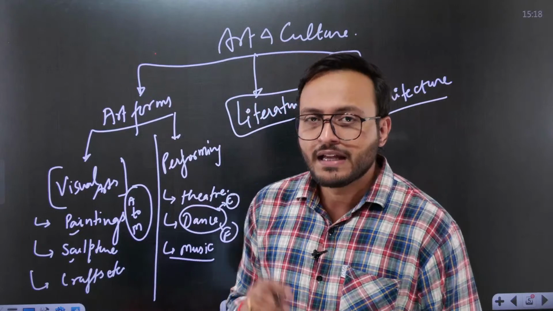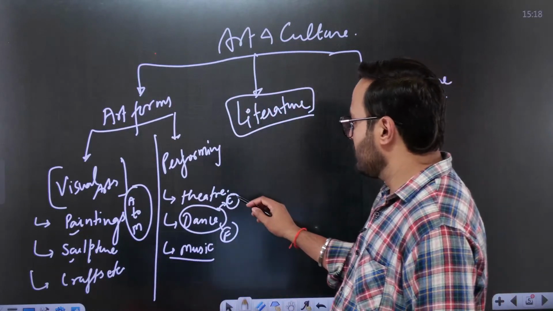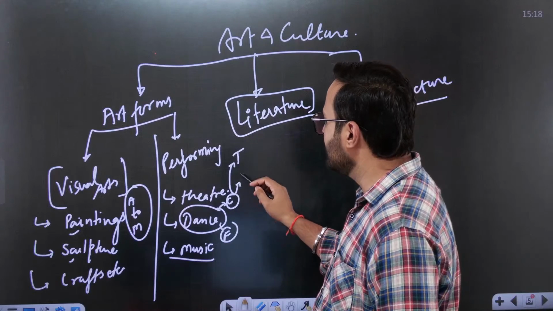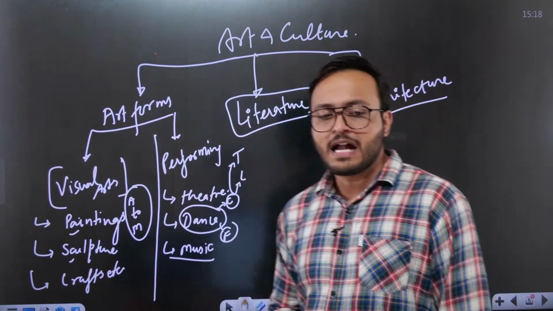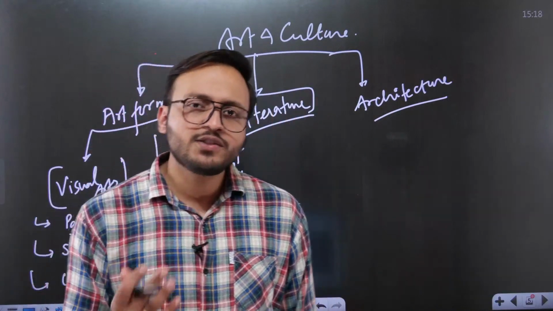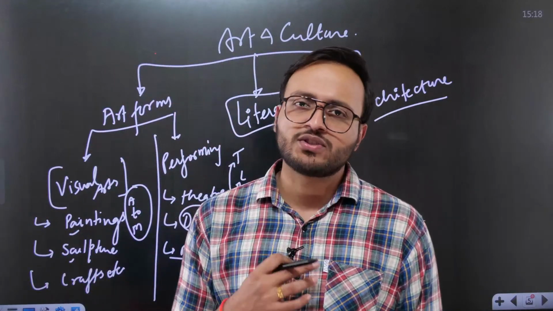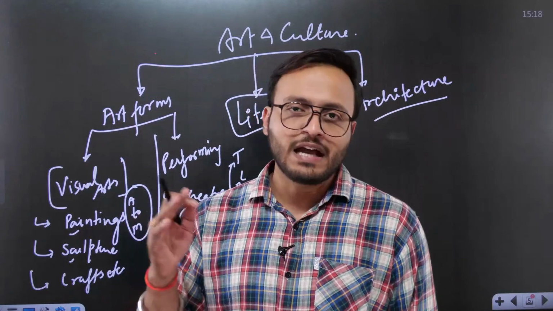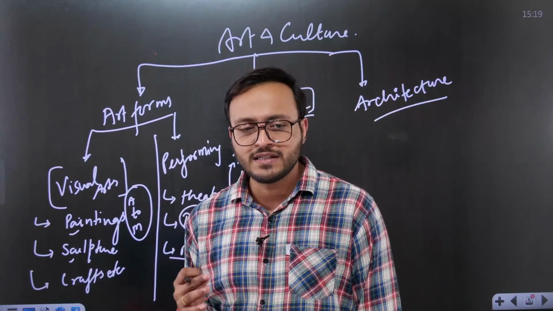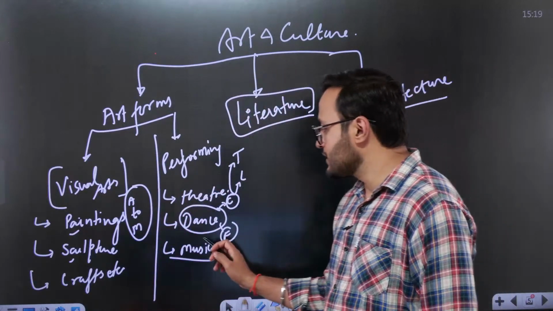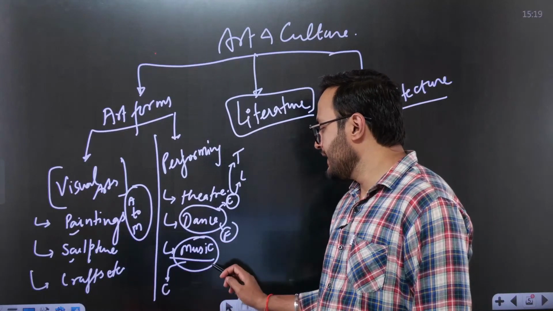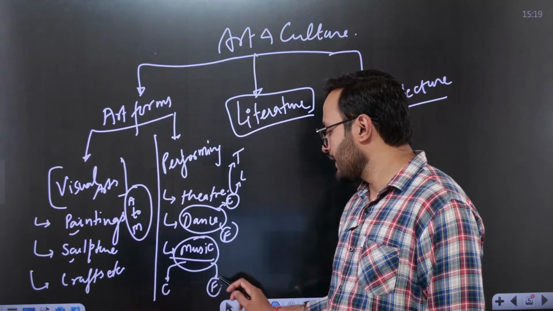For example, in classical dances, we have two different types of elements, the Tandav element and the Lasya element. So here you need to have a comprehensive understanding about the dimensions of our classical performing arts, including the dance, including the music. Music again can be classical, it can be folk music.